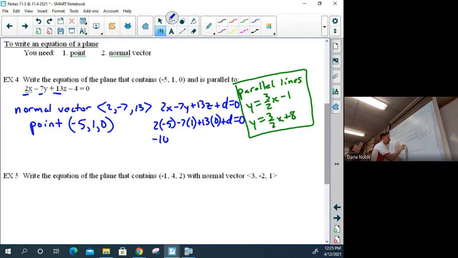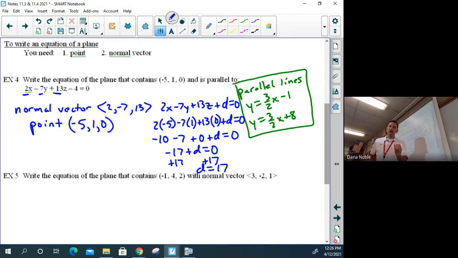So -10, -7 plus 0 plus d equal to 0. Looks like we have a -17 plus d equals 0. Remember, we have to get d by itself here. So we have to actually subtract or add it over. Don't just stop short. There's our 17, so d is 17.